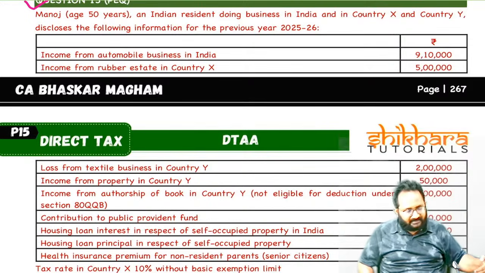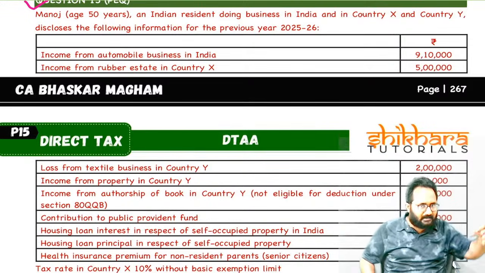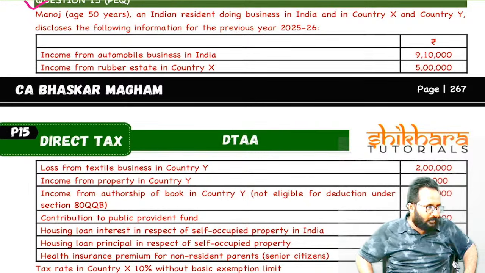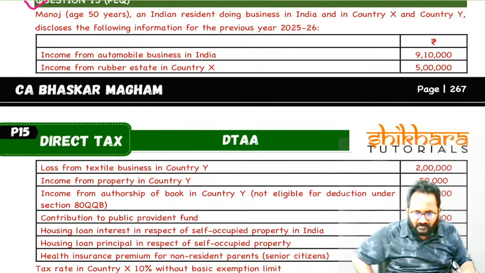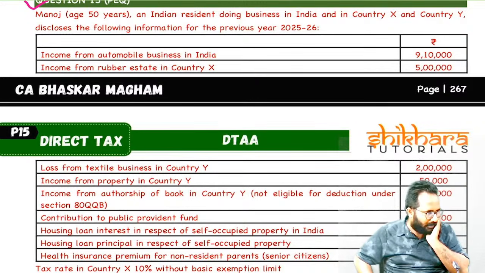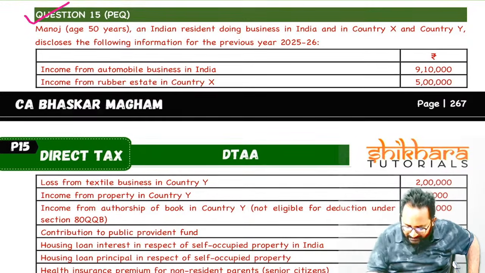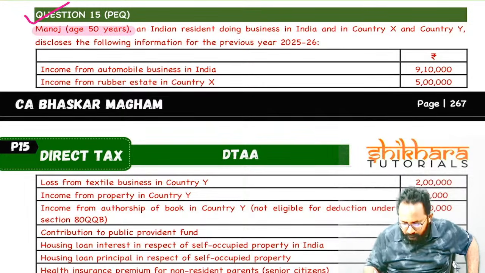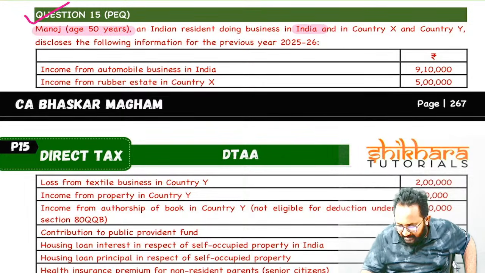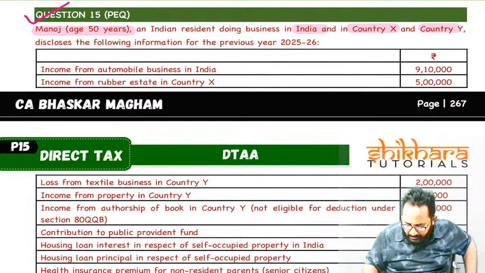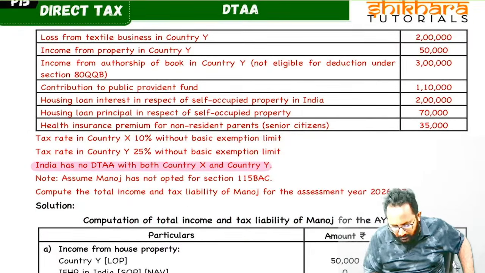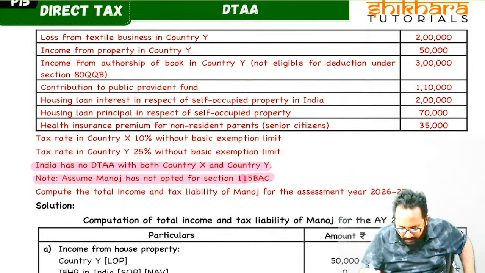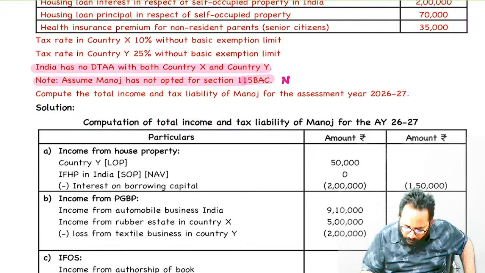Shall we discuss this? If I am discussing this, the majority of your burden can be reduced. Okay, what is that indirect information that will be given in the question? What is that indirect information, we can also check it out. Manoj is doing the business in India, country X, country Y. Yes, in between these countries there is no DTA. Assume Manoj has not opted for 115BAC, means he is following the normal regime.